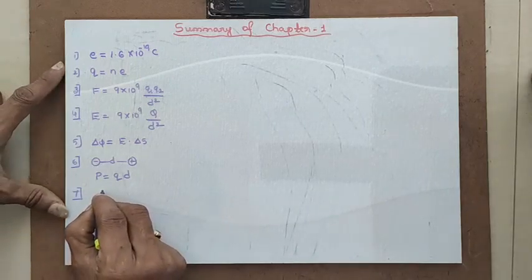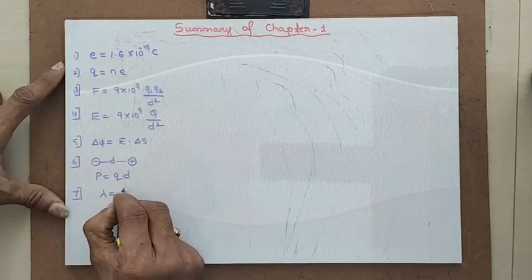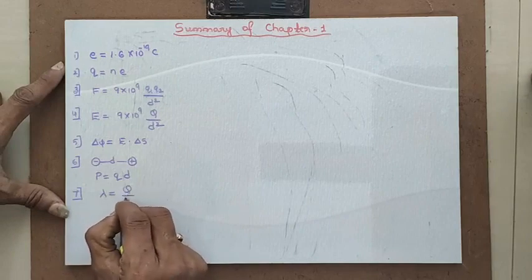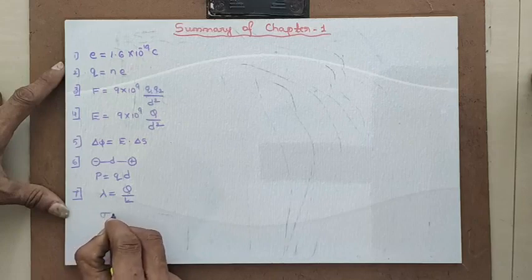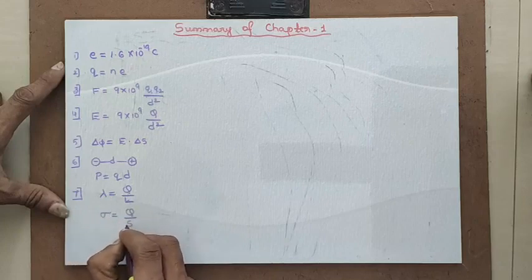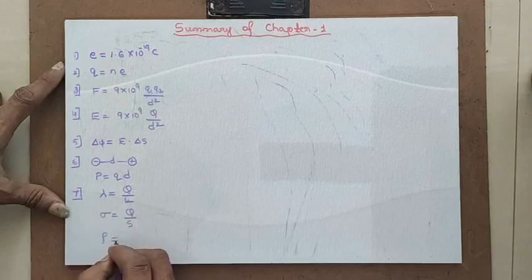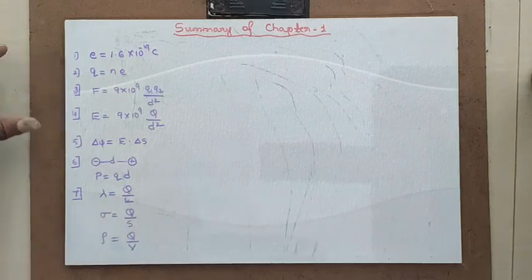The line charge density lambda is given by total charge Q divided by length, the surface charge density is total charge divided by area, and volume charge density is total charge divided by volume.